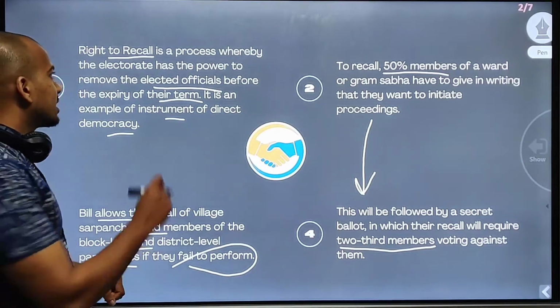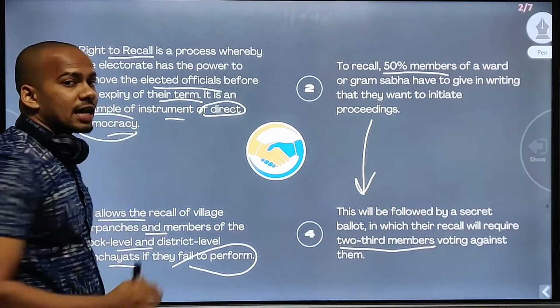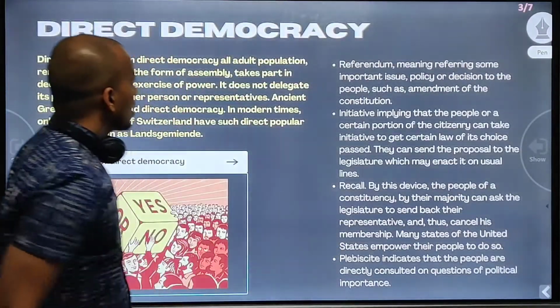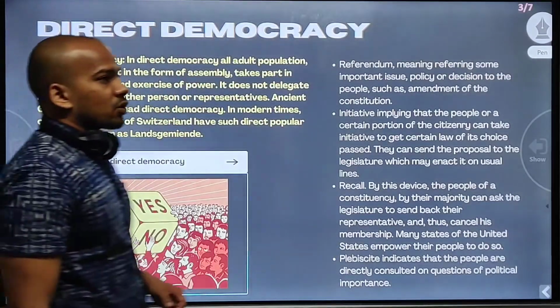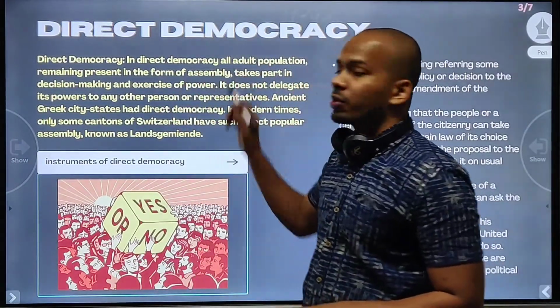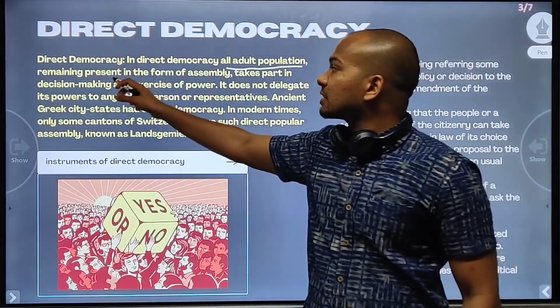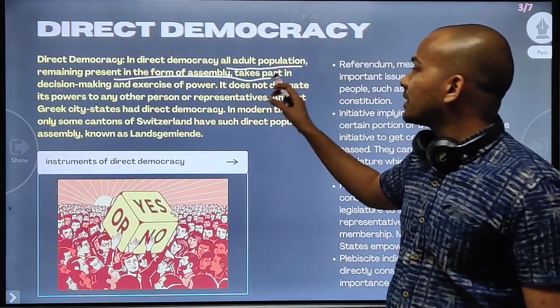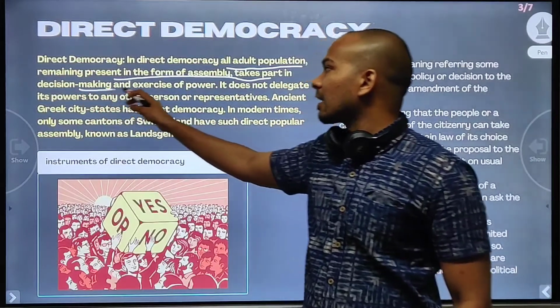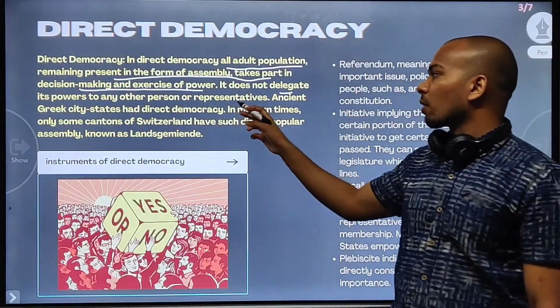Now we have said that recall is a part of direct democracy, so we need to see what direct democracy is. In direct democracy, there are no representatives. The people directly make all the decisions. The whole adult population, present in the form of an assembly, takes part in decision making and exercise of power. It does not delegate its power to any other person or representative.